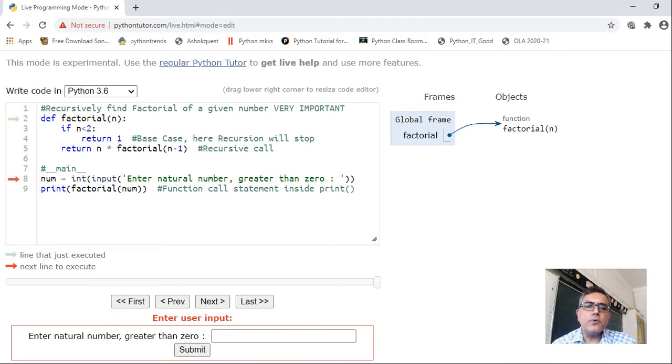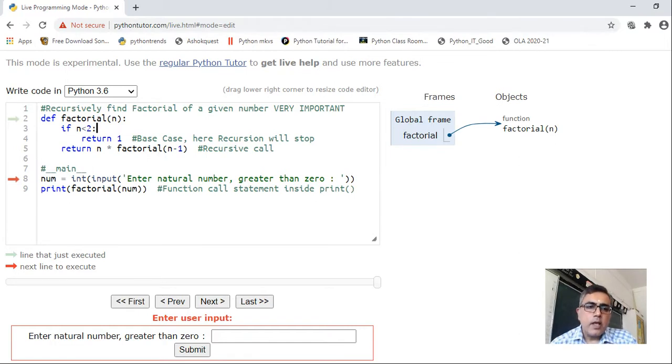Otherwise what it should do? It should return n, the current number, multiplied by the previous number, factorial of n minus 1. So again this is the recursive call, recursive case where you are calling factorial again within the factorial function.